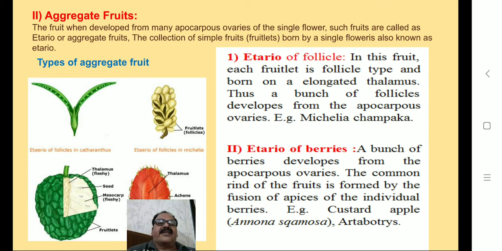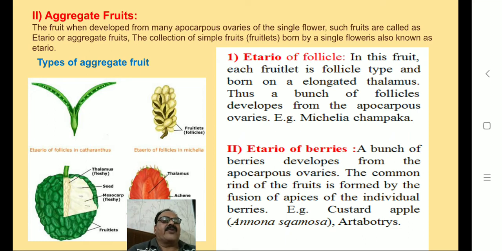Then next, second type is aggregate fruit. The fruit when developed from many apocarpous ovaries of the single flower, such fruit are called etaerio or aggregate type of fruit. The collection of simple fruit, that is fruitlets, borne by the single flower are also known as etaerio. Then there are types of aggregate fruit.